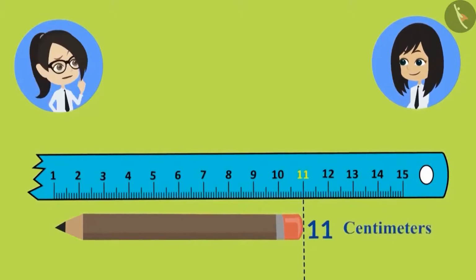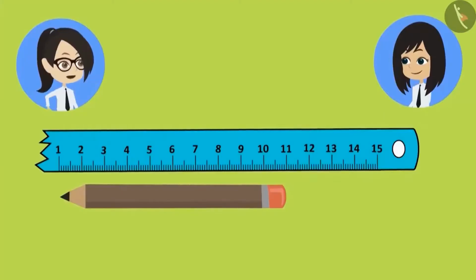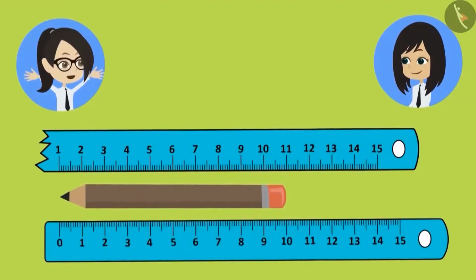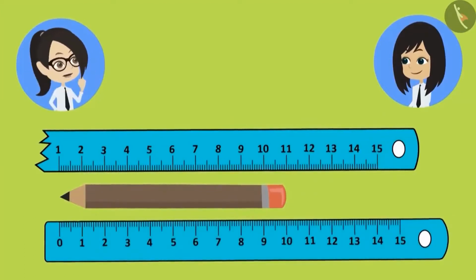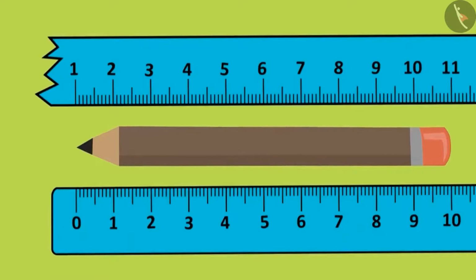Why is the pencil measuring 11 centimeters? We just measured it. It was 10 centimeters then. It means we have made some mistake. Let's try to measure this pencil with the correct scale. Then we might come to know our mistake. I will start counting again. 1. Wait! What happened? Look, the correct scale has a 0 written at the starting point. While measuring with the broken scale, we are starting from 1.